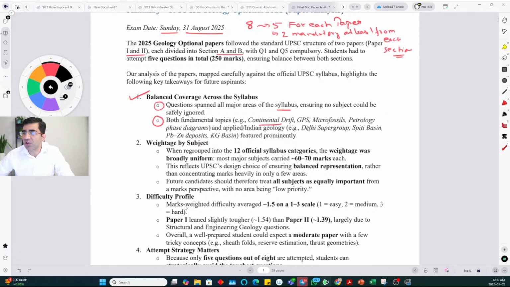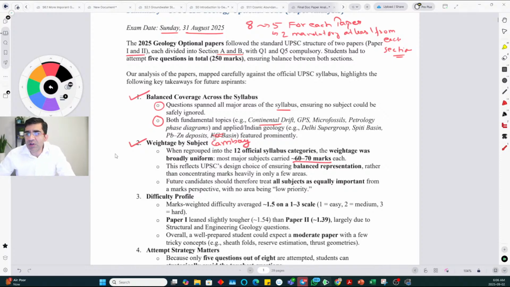And applied geology, for example Delhi supergroup, Spiti basin, lead zinc deposits. They didn't ask KG basin, they asked Cambay. There was a mistake here. So Cambay Basin geology from petroleum deposits was also asked. Then there was weightage by subjects. Most of the subjects will be in this 60 to 70 marks category, which is usually the case.